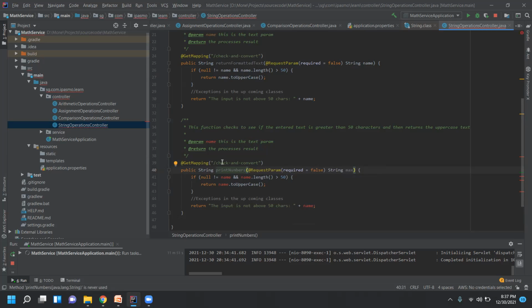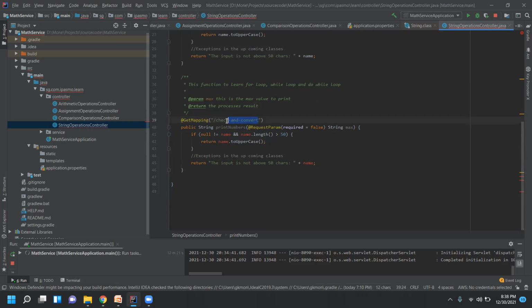I'll just print the numbers. This is max. So here I will return it as learn for loop, while loop, and do while loop. So we learn about this in the process result.